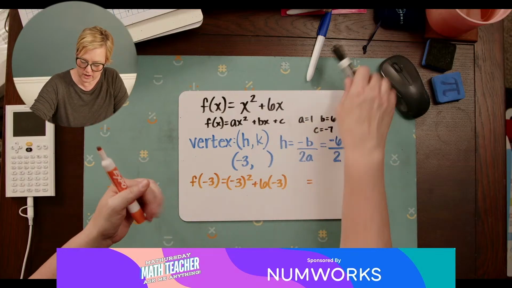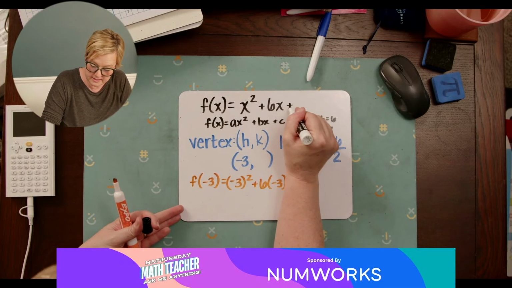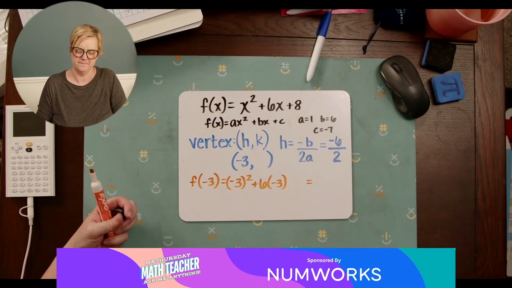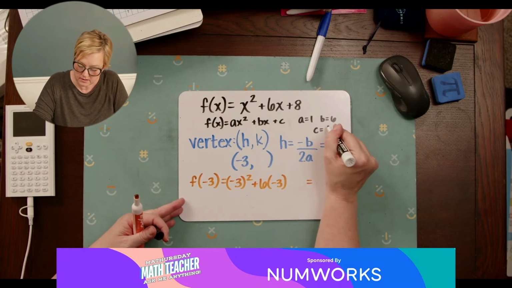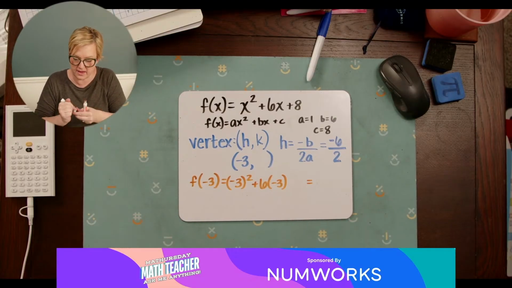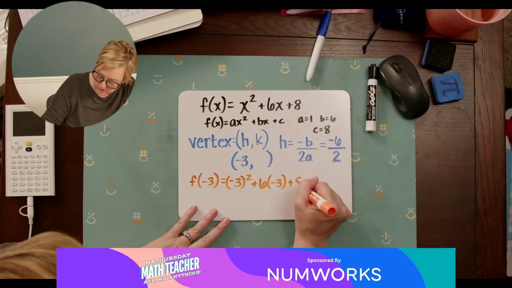So we're going to change it to +8. That should still work just fine. So C is 8. It hasn't changed anything else about our H or anything like that, okay? So it's just going to change where my vertex is going to be.